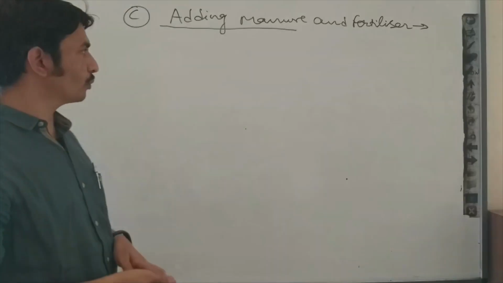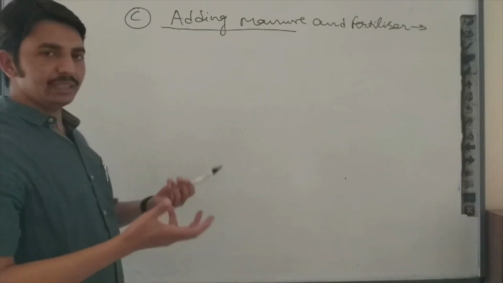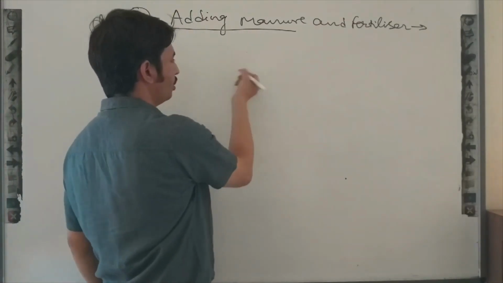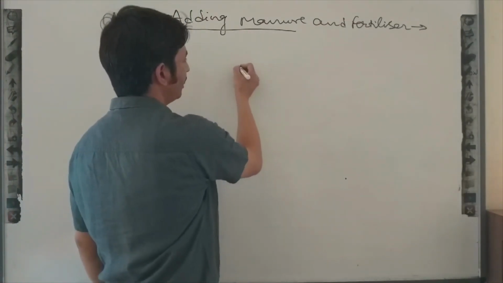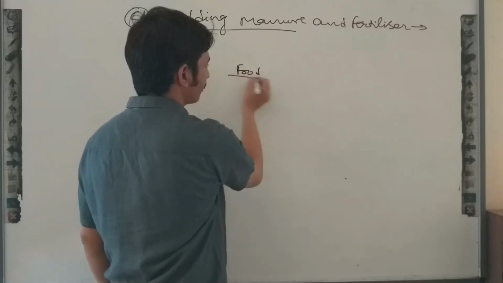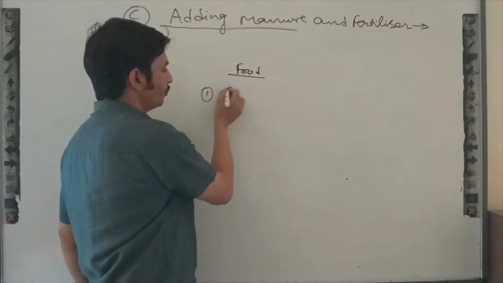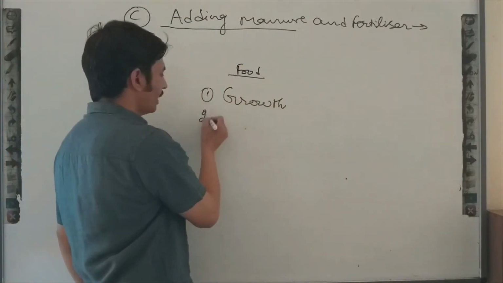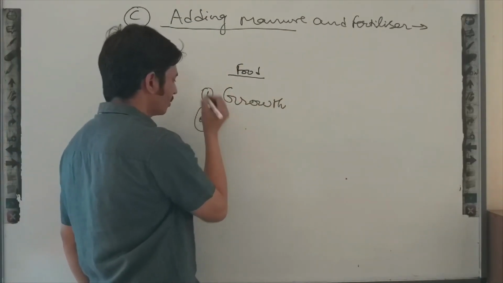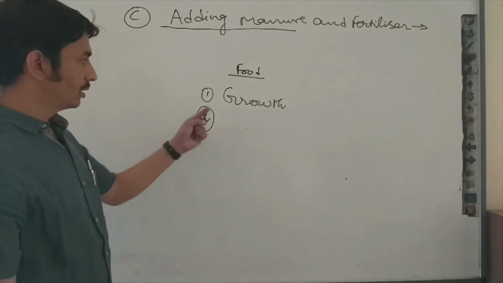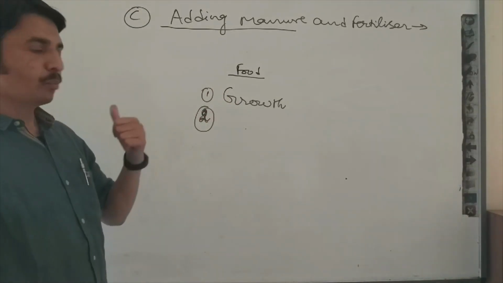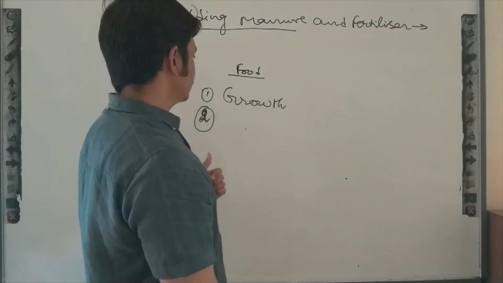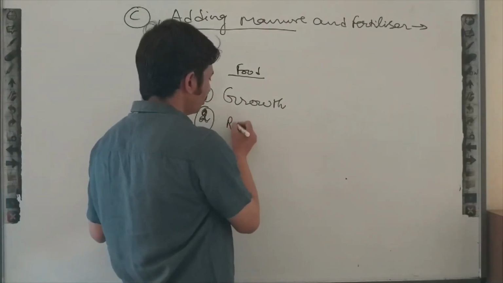Why do plants require nutrients? You can compare from ourselves. We require food. Why do we require food? We require food for our growth. We require food for performing work, means for energy purposes. In a similar manner, for reproduction.